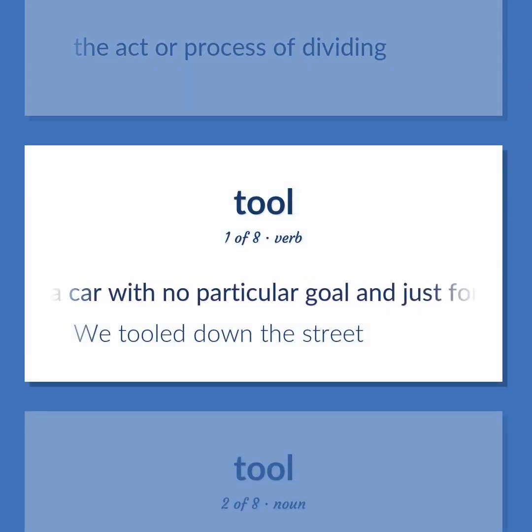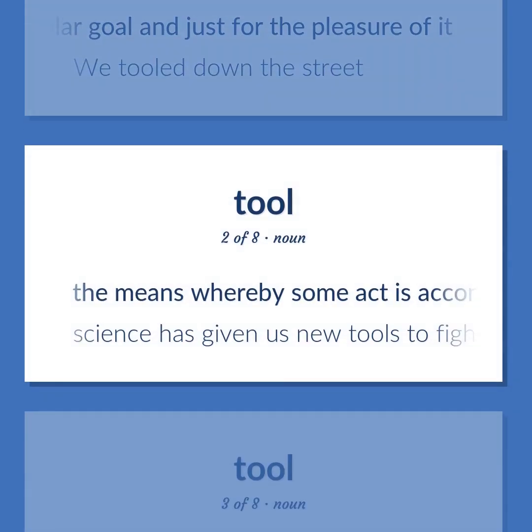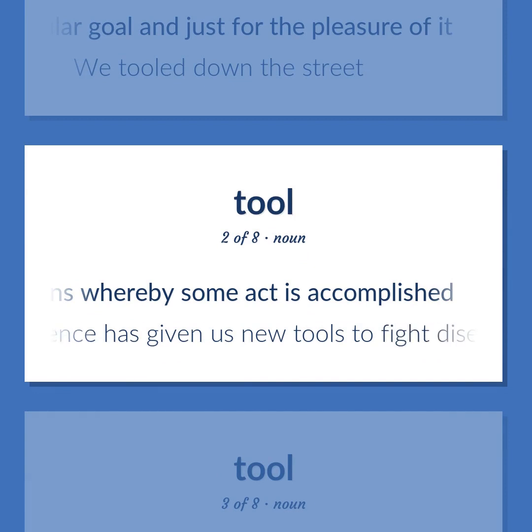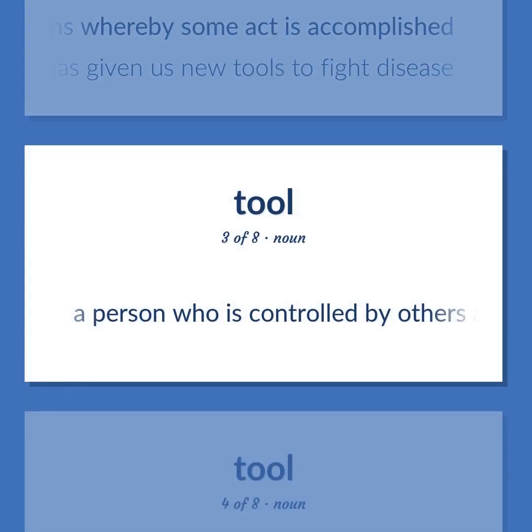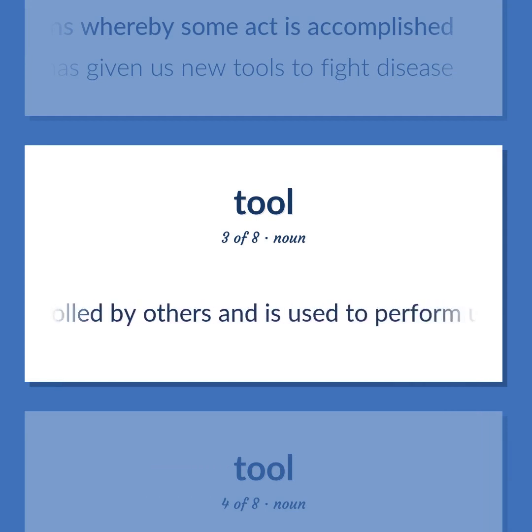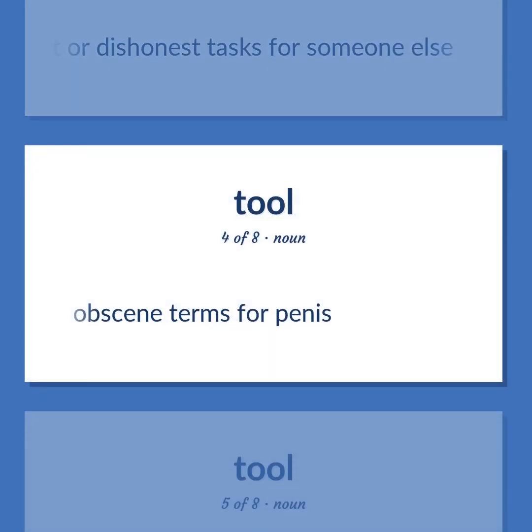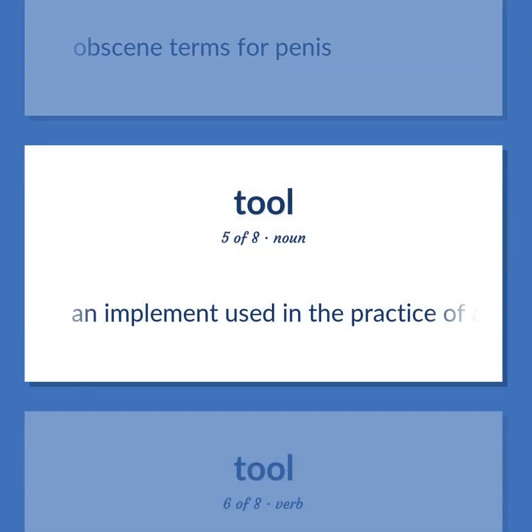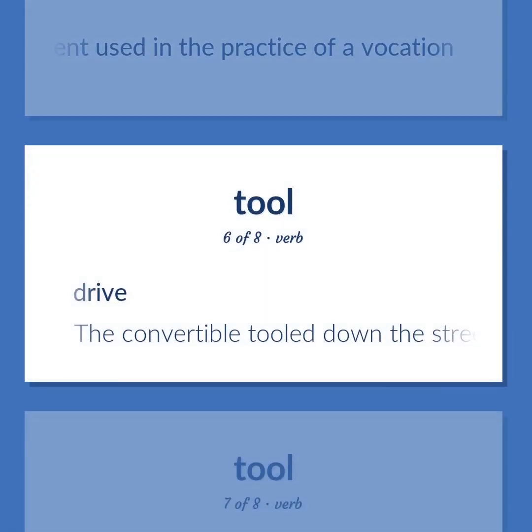Ride in a car with no particular goal and just for the pleasure of it. We tooled down the street. The means whereby some act is accomplished. Science has given us new tools to fight disease. A person who is controlled by others and is used to perform unpleasant or dishonest tasks for someone else. Obscene terms for penis. An implement used in the practice of a vocation. Drive. The convertible tooled down the street.